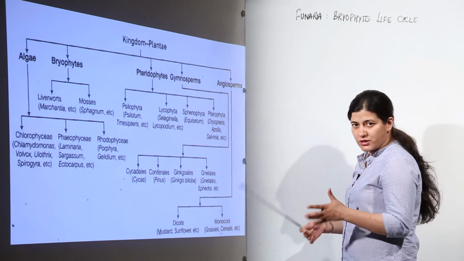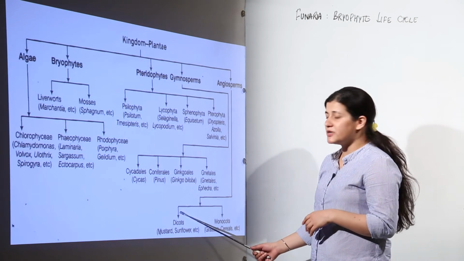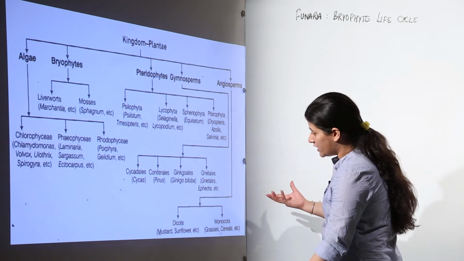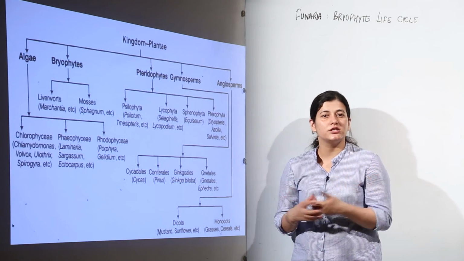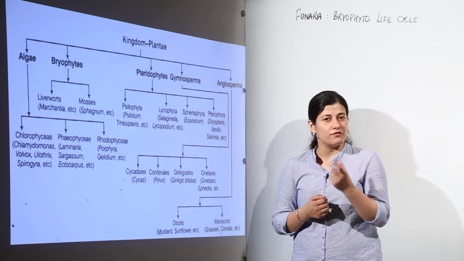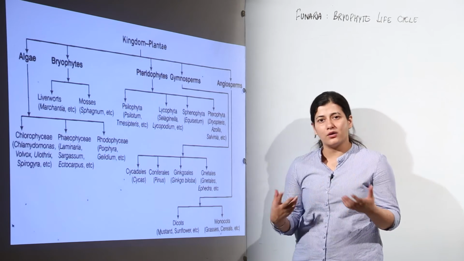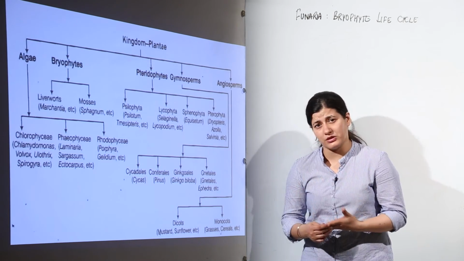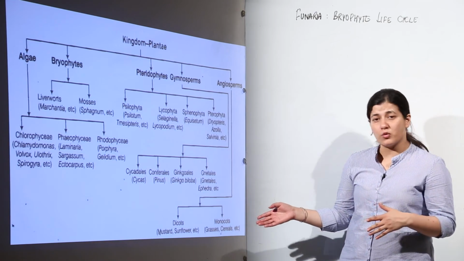Repetition is being done so that you can recall them and learn them. And the last one is angiosperms, divided into two classes, dicots and monocots. Dicots are all those plants which have dicotyledonous seeds. We have examples of mustard, sunflower, mango and apple. There are umpteen examples which can be quoted in the case of dicots, and the same is true in the case of monocots.